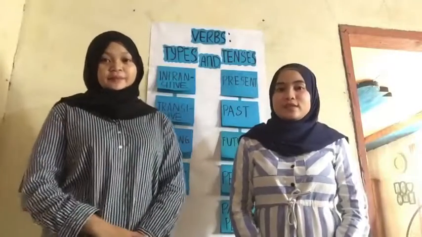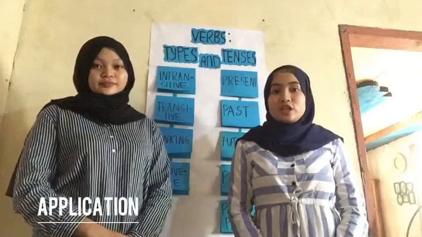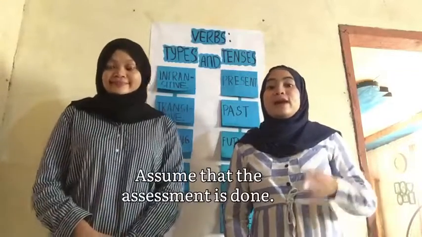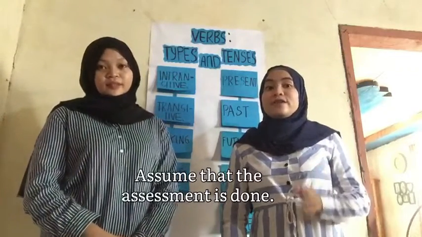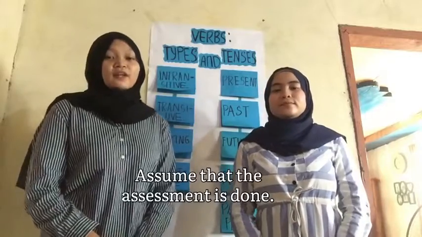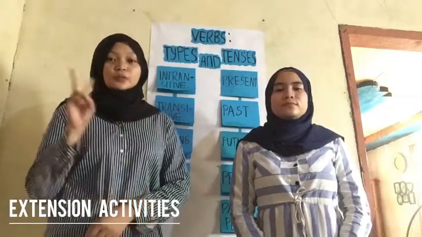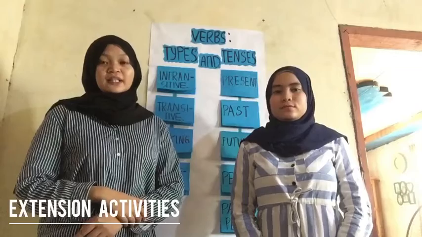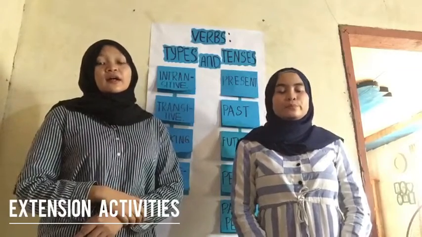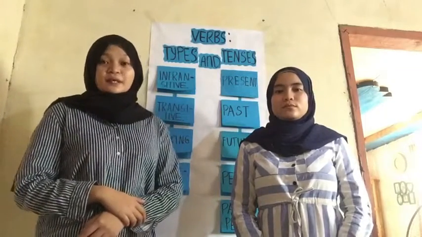So for your activity, group yourselves into 3 groups. Each group will make 5 sentences that have verb tenses. And for your assignment, make 2 sentences of transitive and linking verbs, and also the verb tenses: present, past, and future.